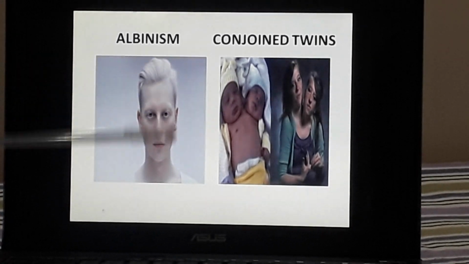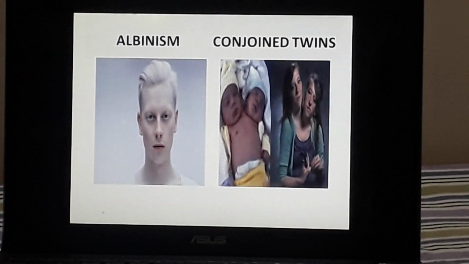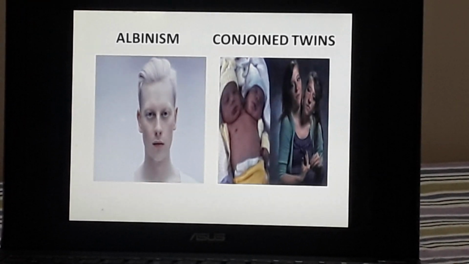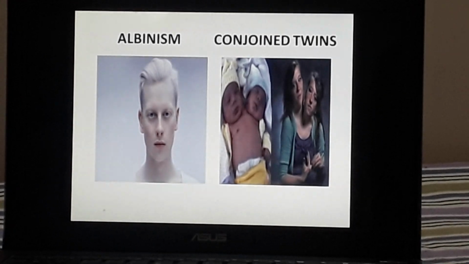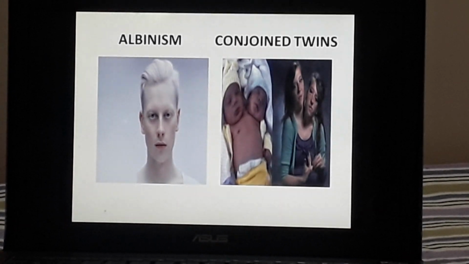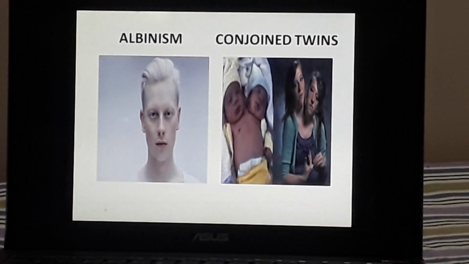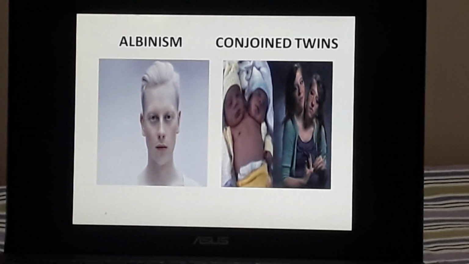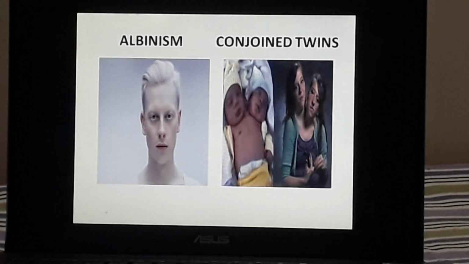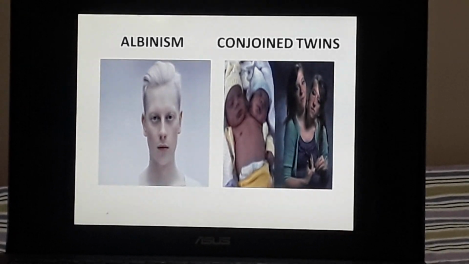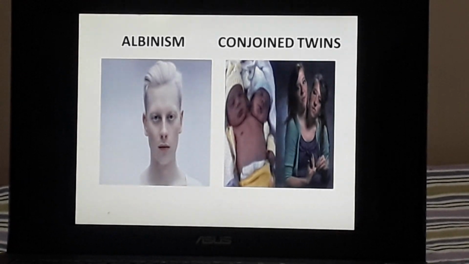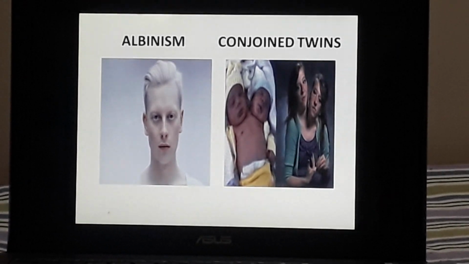Here you can see there is loss of pigmentation in the skin. You must have come across many such children among your known ones, or nearby, or in school or college. Such children have pigmentation loss in their face, skin, and hair, and that skin pigment is called melanin.